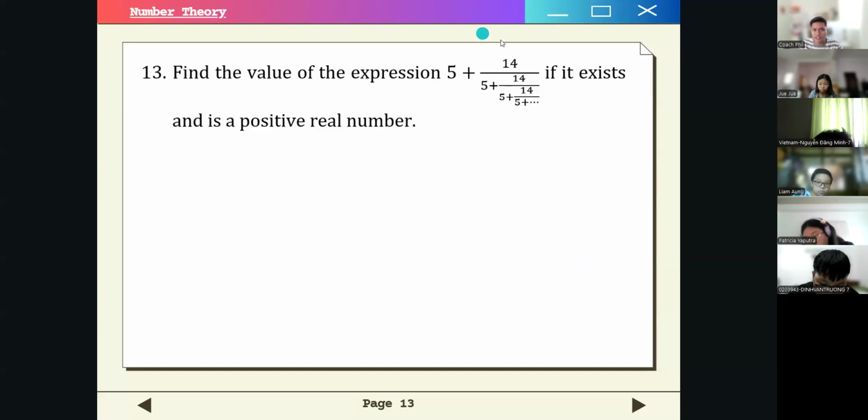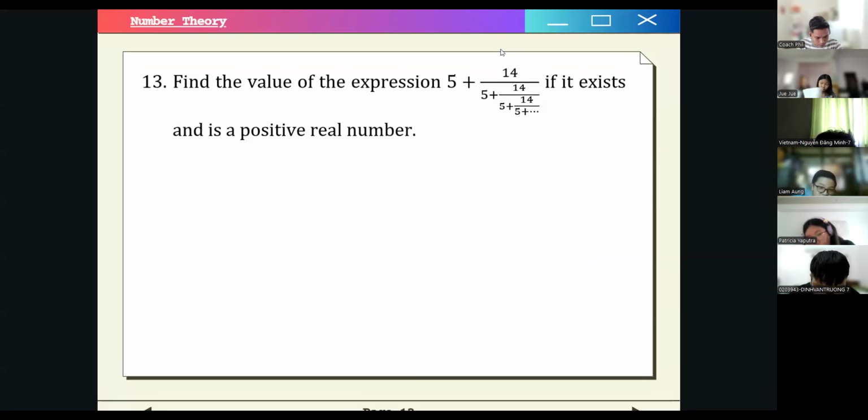Number theory. So this is the first problem in number theory, number 13. Find the value of the expression 5 plus 14 all over 5 plus 14 all over 5 plus 14 and so on. So this is an infinite expression right here. So what do we want? How can we simplify this?